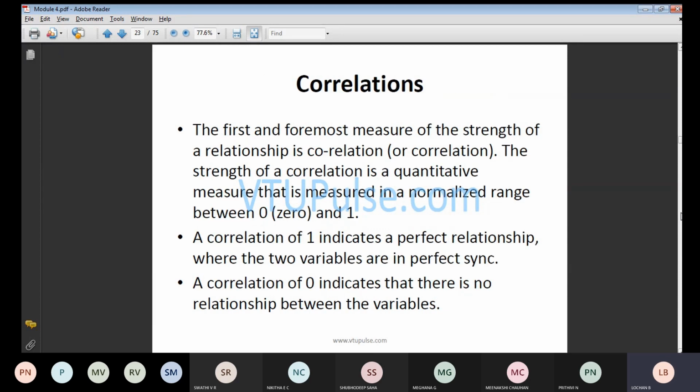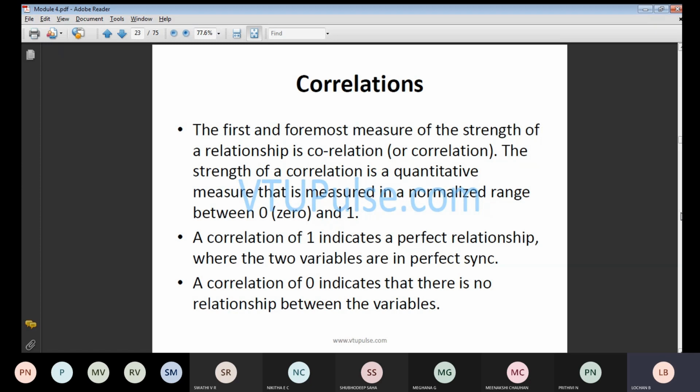Whenever you plot the correlation, you will get a range from 0 to 1. I'll repeat once again. Whenever you solve a problem with respect to correlation, you get a range for the solution: either 0 or 1. If you get 1, it indicates a perfect relationship, where two variables are in perfect synchronization. If you get the value as 1, what do we call it?